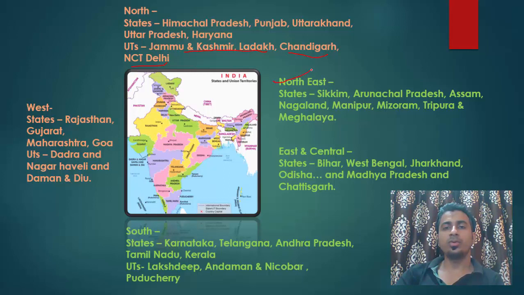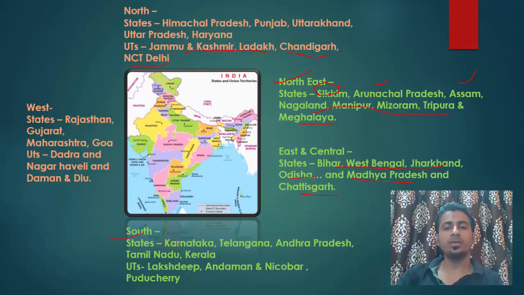Now moving on to northeast, we have got seven sisters plus Sikkim. Okay, so we have got Sikkim, Arunachal Pradesh, Assam, Nagaland, Manipur, Mizoram, Tripura, and Meghalaya. Then in east and central India, we have got Bihar, West Bengal, Jharkhand, Odisha, and then Madhya Pradesh and Chhattisgarh.